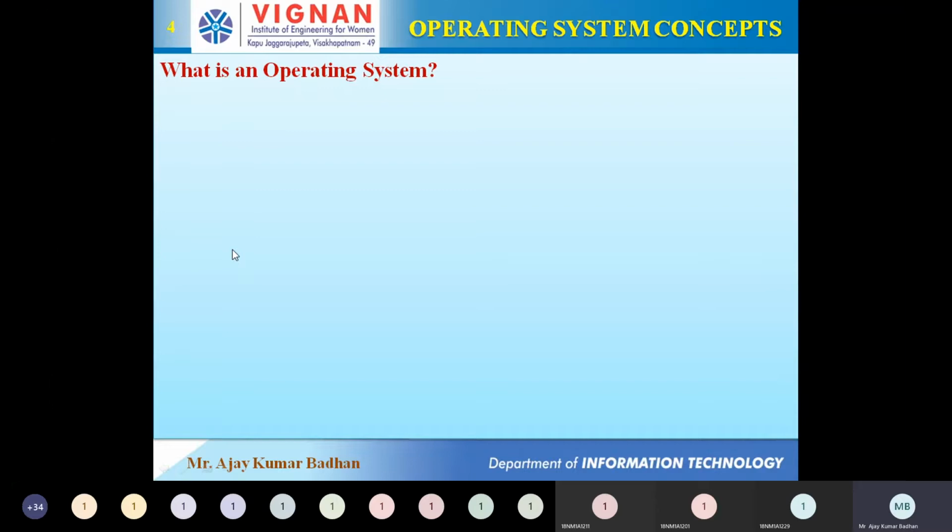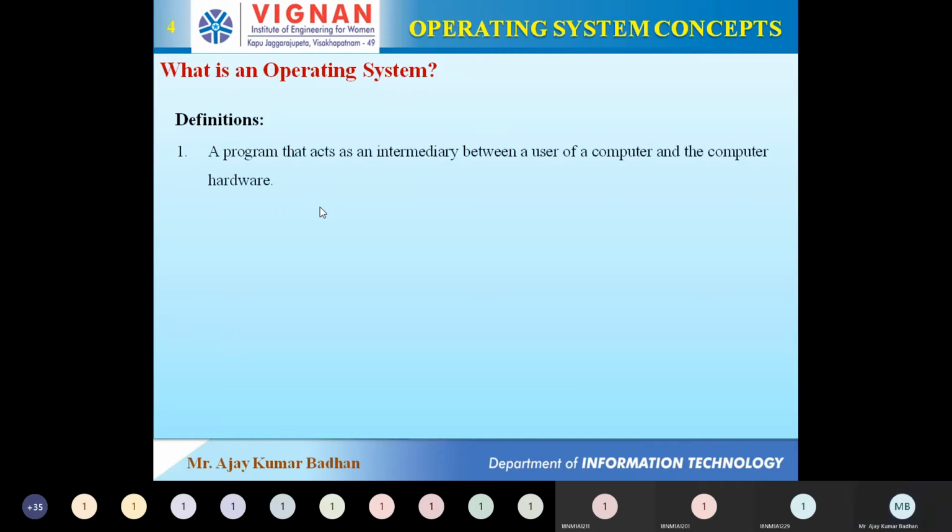Which will actually interact with the hardware. The main purpose of an operating system is to interact with the system, I mean the hardware, and perform the task which the user is providing. So the general definition given here is a program that acts as an intermediary between a user of a computer and computer hardware. In a normal sense, it is the one which acts as an interface between the user and the hardware, and that is what is called an operating system.